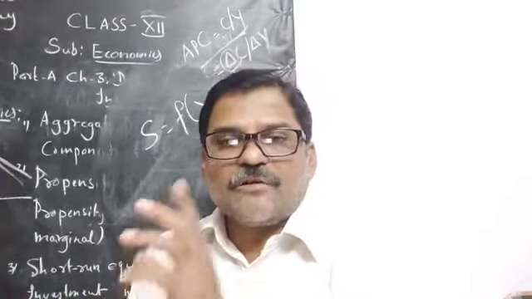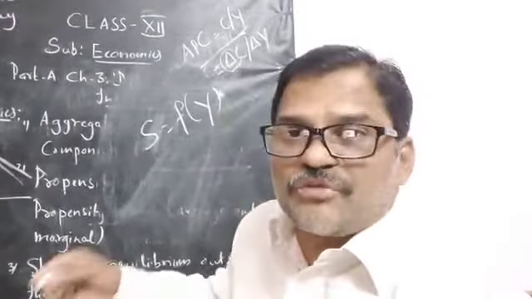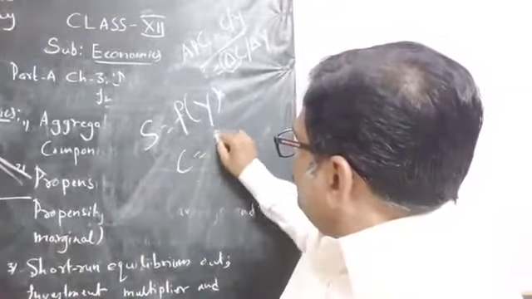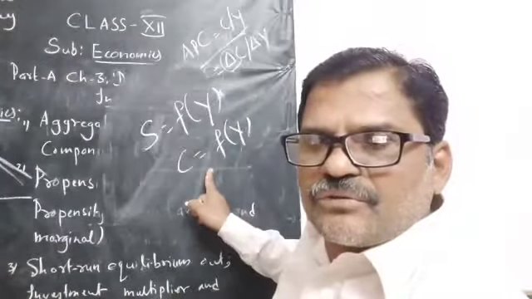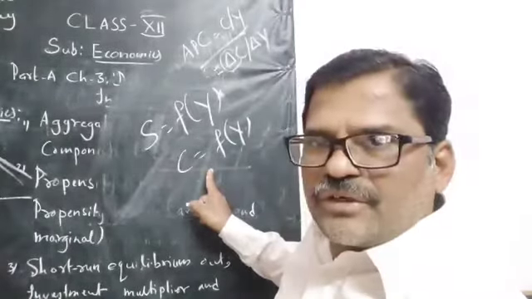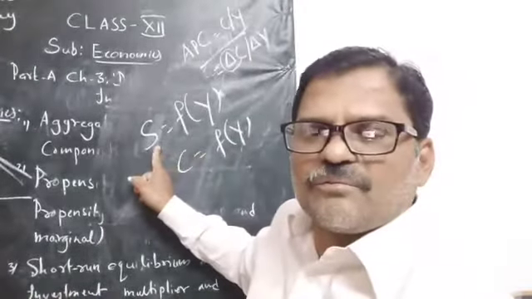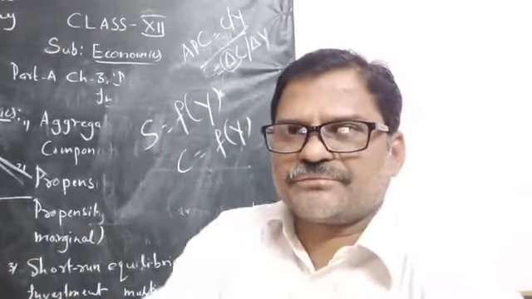So just like propensity to consume. What is propensity to consume? We have studied: C is equal to F of Y. This is propensity to consume, a function of income. And this is propensity to save.